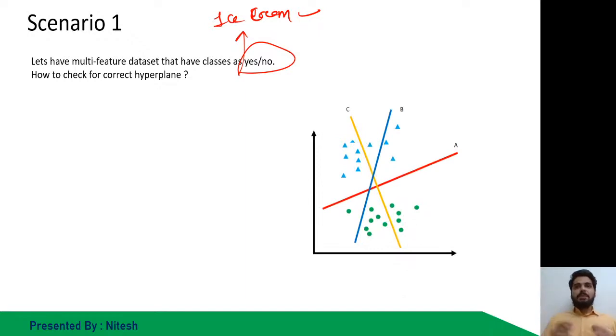Depending on these hyperplanes which I have mentioned over here, what do you think can be the best one? A, B or C? Which is working in the most efficient way to differentiate all the points? Can I have your answer in the chat box? Is it A, B or C?